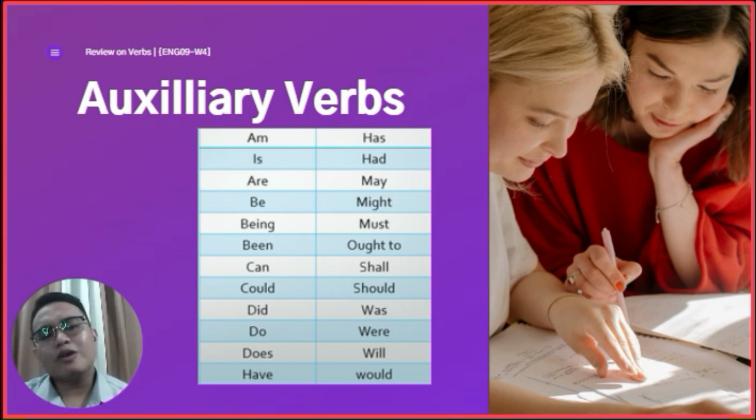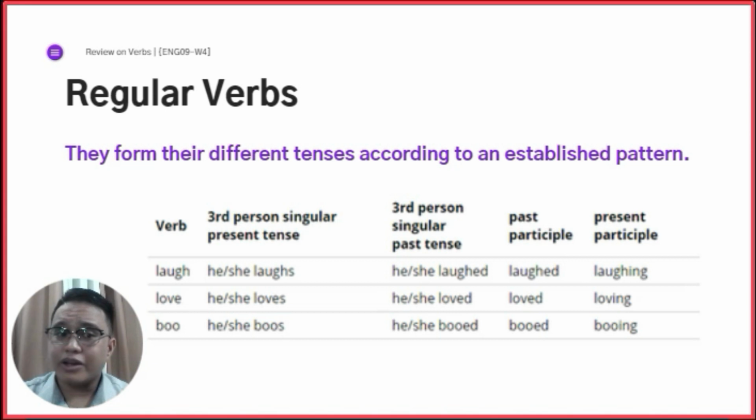Now, let's go with our regular and irregular verbs. Sir Kevin, what are regular verbs? Murag karon palagi kadungog ana. Now, regular verbs, this is the most common nga inyong makitaan. They form their different tenses using an established pattern. So, makita niyo ang pattern dira, ang present tense kay na s, ang past tense kay na ed, ang past participle na ed, ang present participle na ing. So, that's it. That's the pattern. But if dili gani siya musunod og pattern, that's what we call already the irregular verbs.